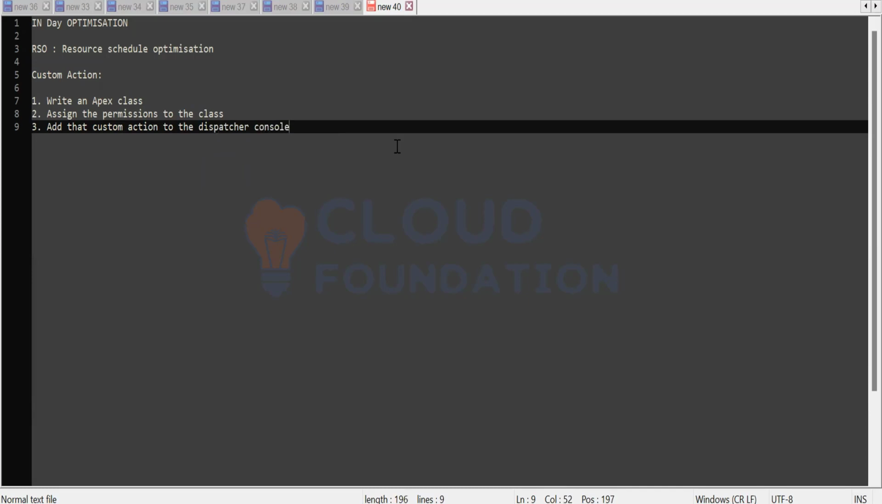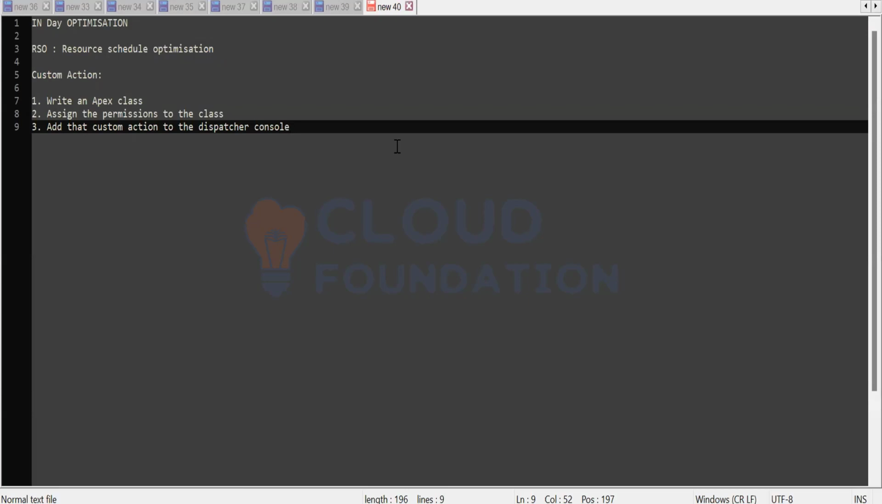Okay, so add that custom action to the dispatcher console. So what I'll do, I'll create that Apex class for you. It is basically that Apex class which I will write here, that Apex class code sample that will enable that service appointment to mark that status as jeopardy.